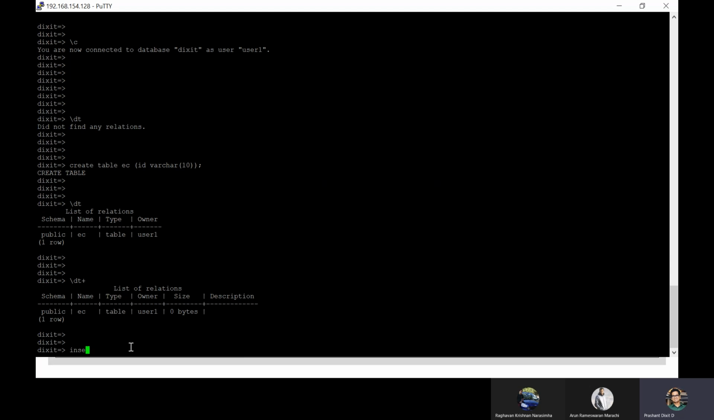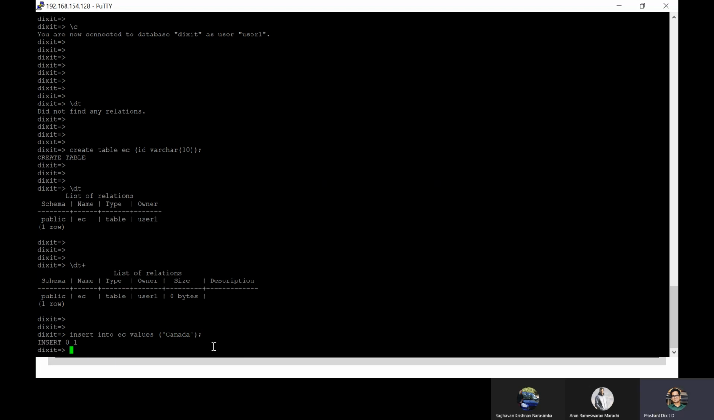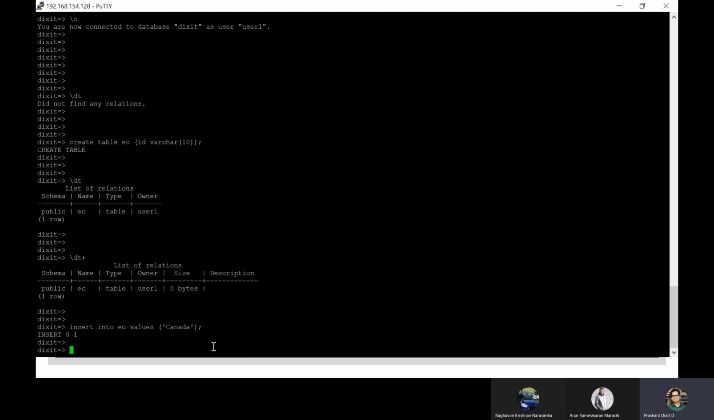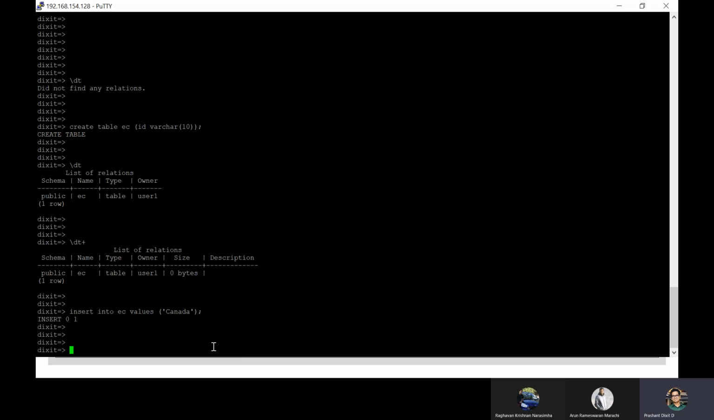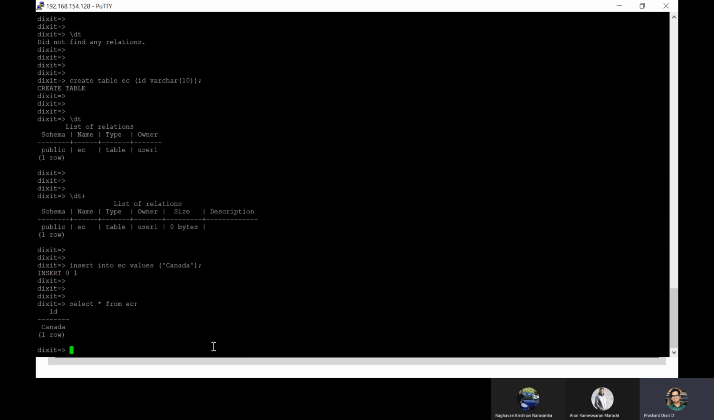So if you want to insert data, this is how we do it: insert into EC values, and then in single quotes, for example, let's mention Canada. Okay, so that means the insert is successful, right? And if you do select all from EC, here you'll see now we have got Canada as a value under the ID column, right?